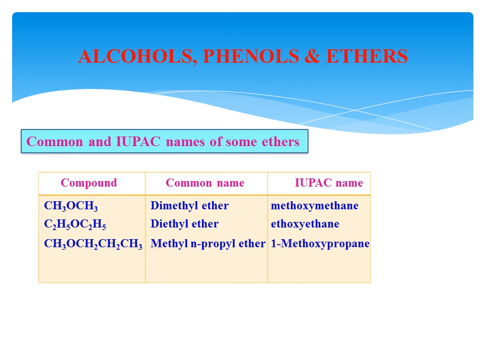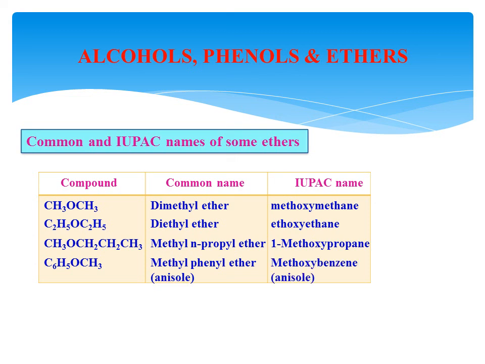In the IUPAC system, the longest chain is considered as the parent chain. This is the longest chain, propane it is, and this is considered as methoxy, therefore 1-methoxypropane. Next example, in the common system name, this group is phenyl, this group is methyl. Methyl phenyl ether, its commercial name is anisole.